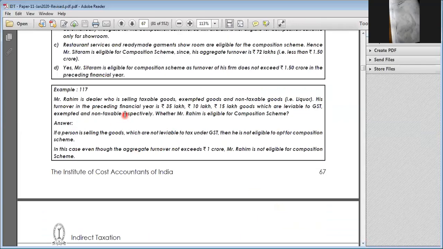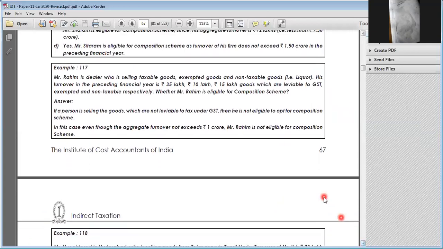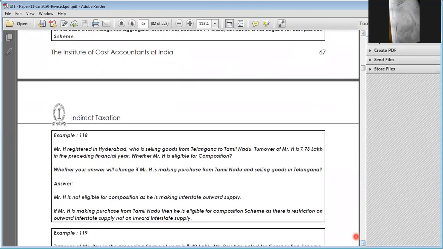Mr. Ragim is a dealer selling taxable goods, exempt goods, and non-taxable goods, that is liquor. Liquor is not eligible for the composition scheme, which means he is not eligible, even though turnover is less than 1.5 crores. Next, Mr. H, a registered person in Hyderabad, is selling goods from Telangana to Tamil Nadu. Interstate sales are not eligible.